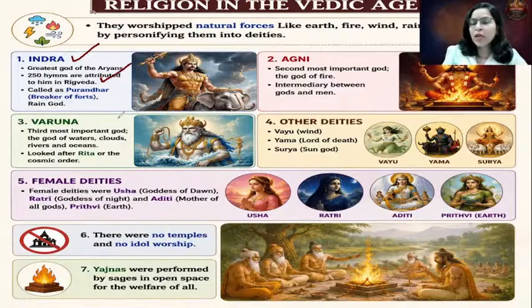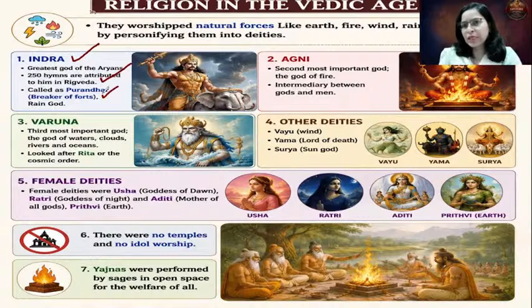So remember this. Indra was called Purandar, the breaker of forts. As I've mentioned, it is believed that these forts are nothing but the citadels of the Harappan people. So Aryans came, they destroyed the citadels of the Harappan people, and they regarded Indra as their primary deity, and they regarded him as the Purandar. He had given them the permission to destroy these forts. Indra was also called the rain god. So whenever they wanted rain to come, they used to pray to Indra. So the first god was Indra.